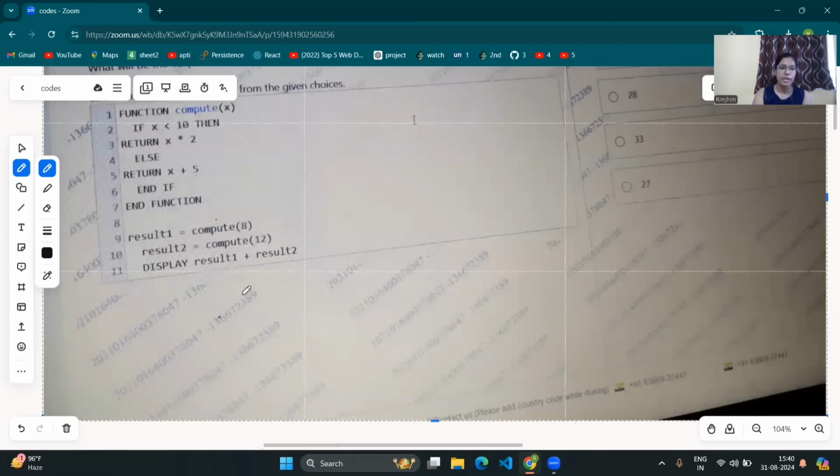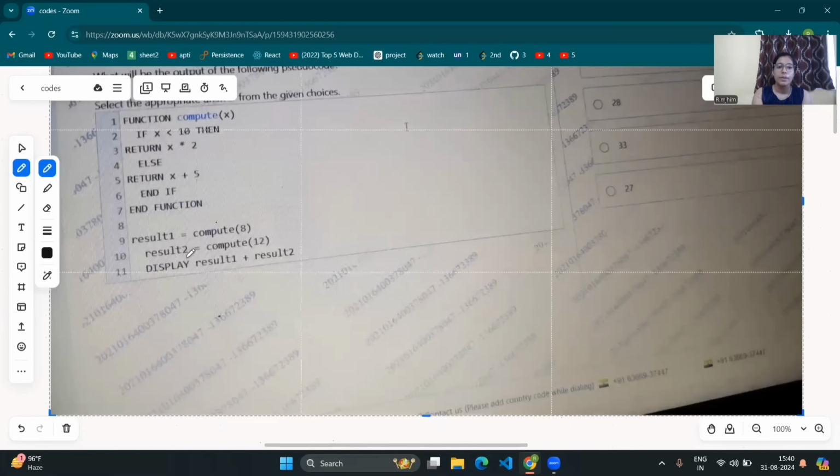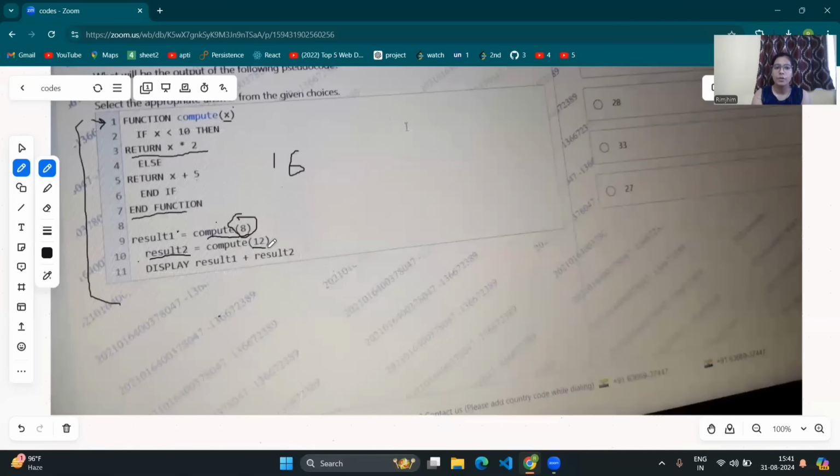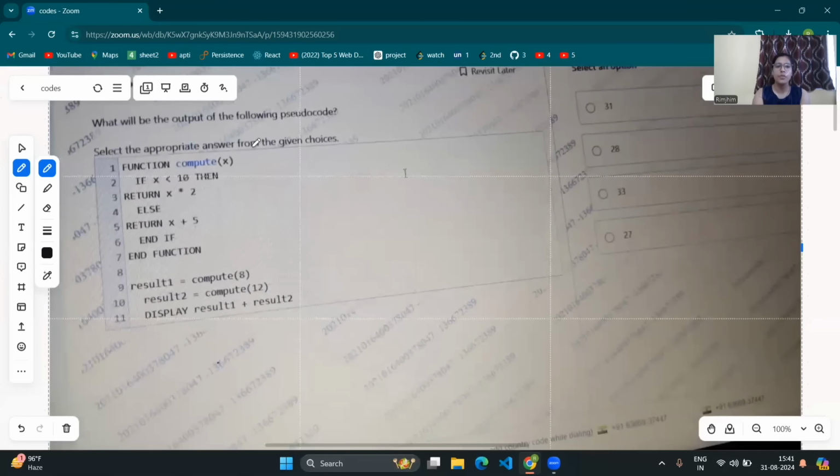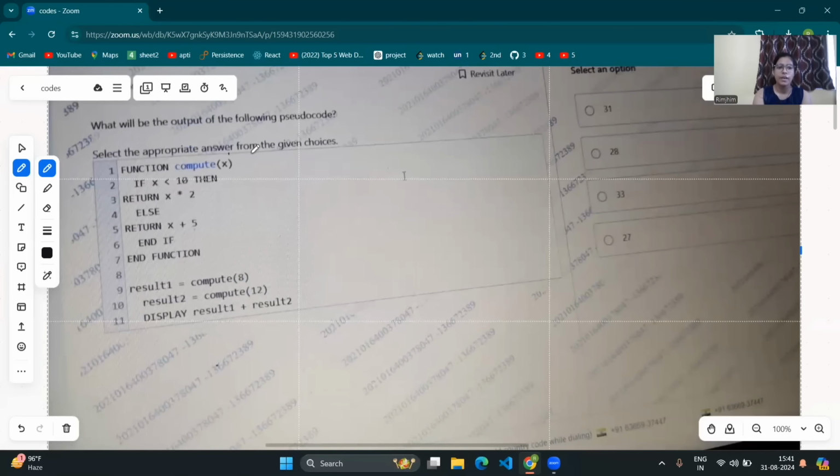Here there is a variable result2 which has the value that the compute function returns when argument 12 is passed. So when x is equal to 12, let's see what this function compute returns. That value will be stored in this result2 variable. So let's see here 12.